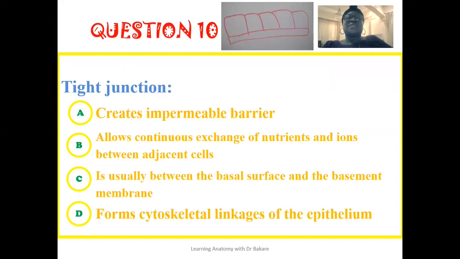The 10th question: tight junction. Tight junction creates an impermeable barrier, and this is why they are tight. So they do not allow free movement of molecules and ions at will. They help to control the movement of molecules and ions across the epithelial lining. So this is why they are named tight junctions.